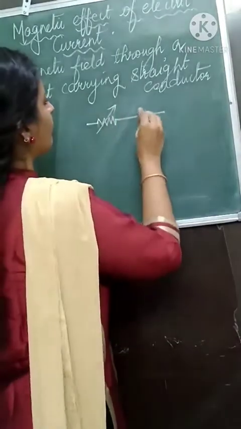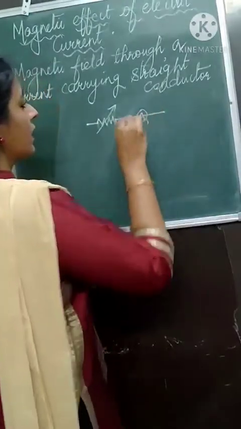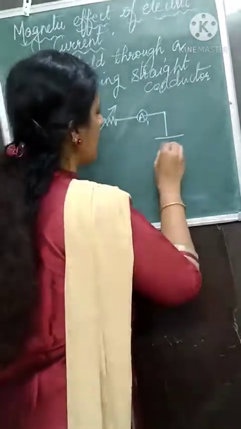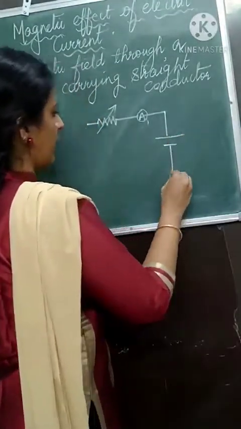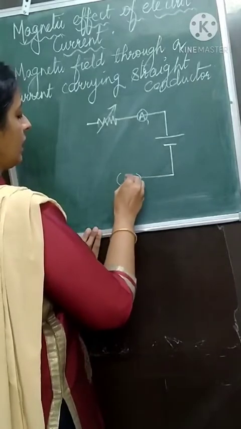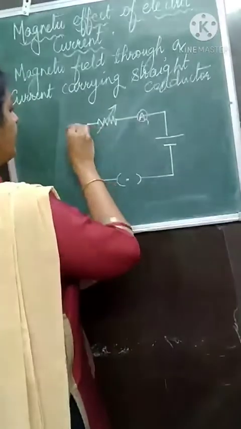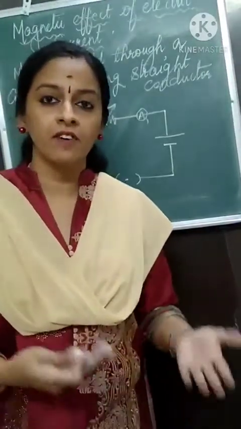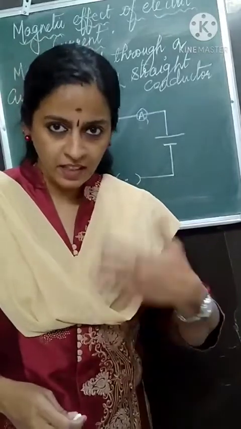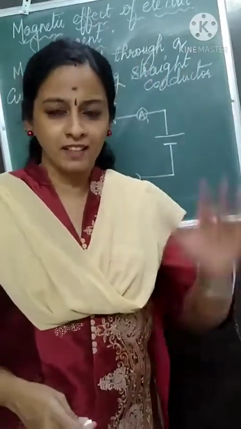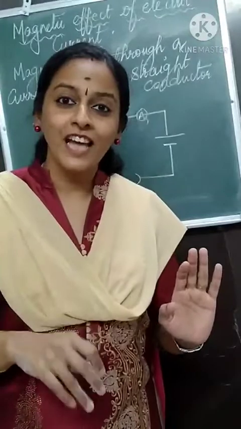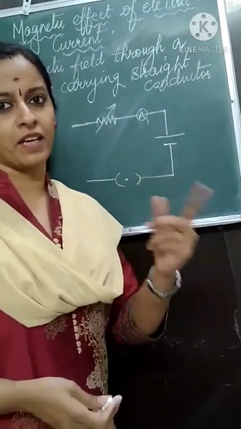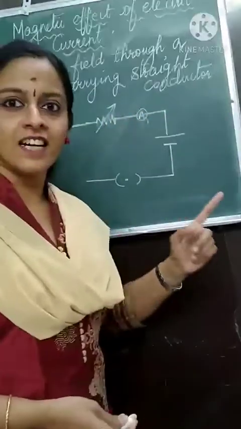Then we will show an ammeter. Then this is connected to the terminals of a cell, positive and negative. Then we have the key. And now comes how to detect whether magnetic field is produced or not. Magnetic field can't talk to us and say, yes, I am present. So for that we have a trick to find out whether magnetic field is created in this circuit or not.